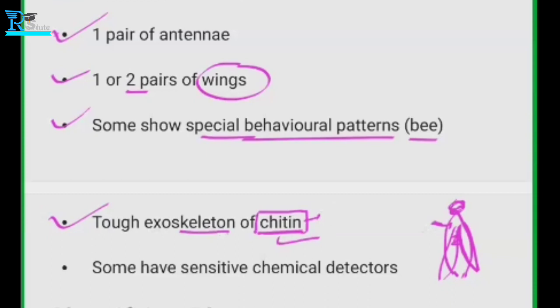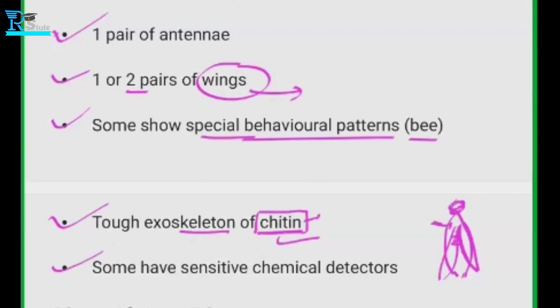And another thing, the wings of flies, the wings of insects, are also made up of this kind of chitin. Basically chitin is a material used in the wings. So, a tough exoskeleton of chitin.